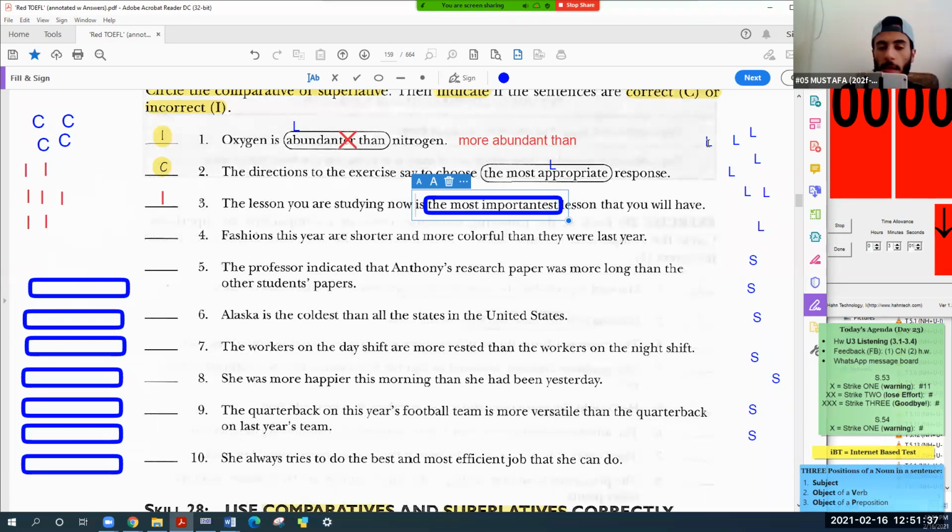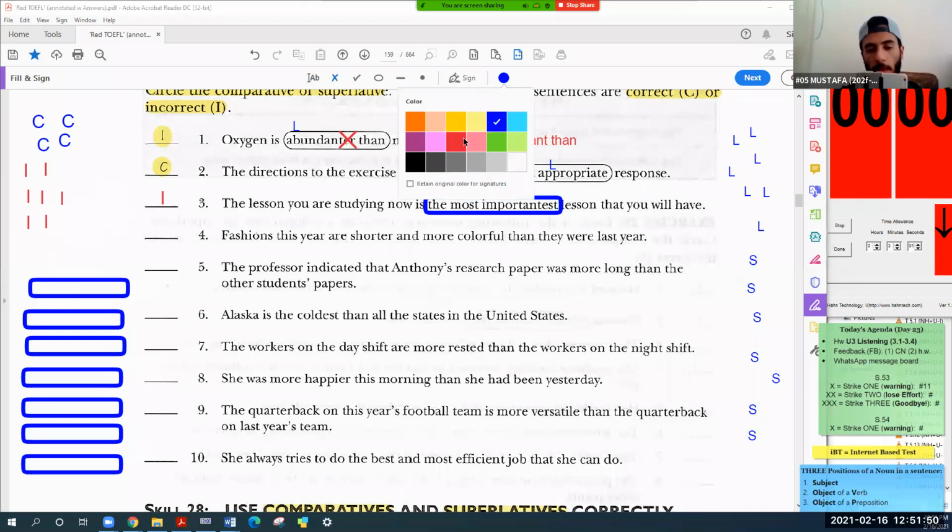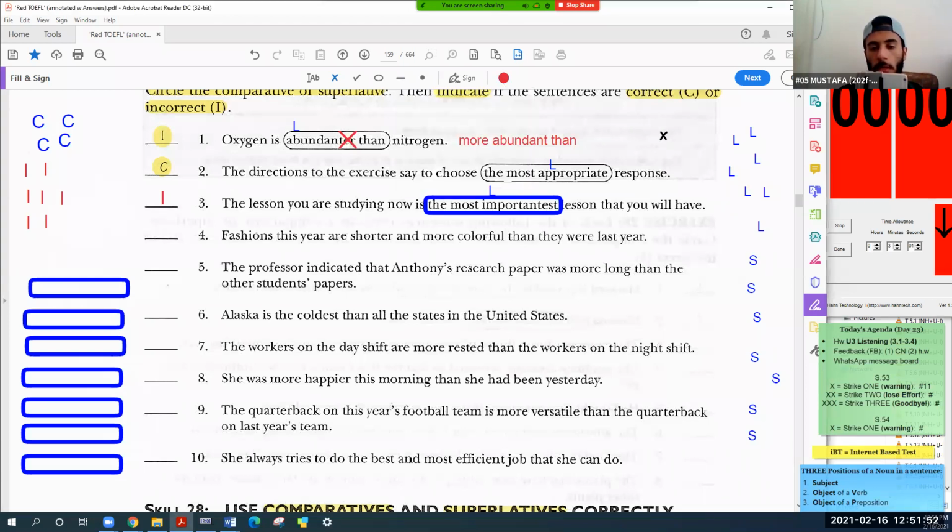What's wrong? The end of the word. Is important long or short? Long. It's a long adjective. So what should it be? It must be the most important, without est. Exactly. No est. It should just be the most important lesson that you will have. Good. Okay, Abdulaziz. How about number 4? Correct.